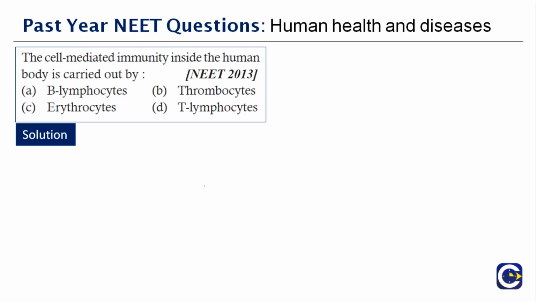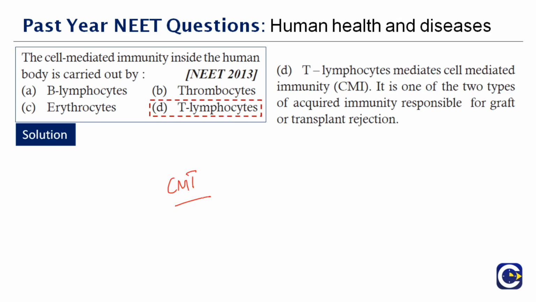Immunity is based upon two important cells in the human body: B lymphocytes and T lymphocytes. Cell-mediated immunity is carried out with the help of T lymphocytes, while humoral immunity is based upon the B lymphocytes. You abbreviate it as CMI, cell-mediated immunity. Therefore, the right answer to this question is option D.